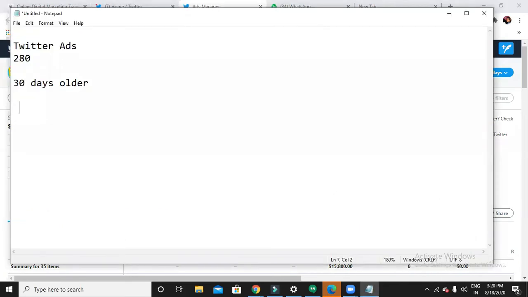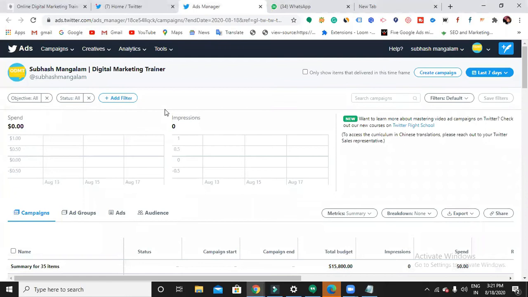So first thing is that I am going to create a campaign. Under the campaign, you can create ad sets. Under ad sets, you can create ad creatives. Campaigns, ad sets, and ad creatives. Now let us start creating campaigns. This is how the interface of Twitter Ads Manager looks like. So let me start creating a campaign.